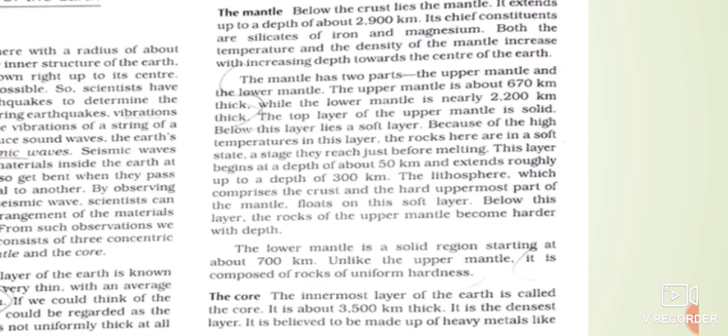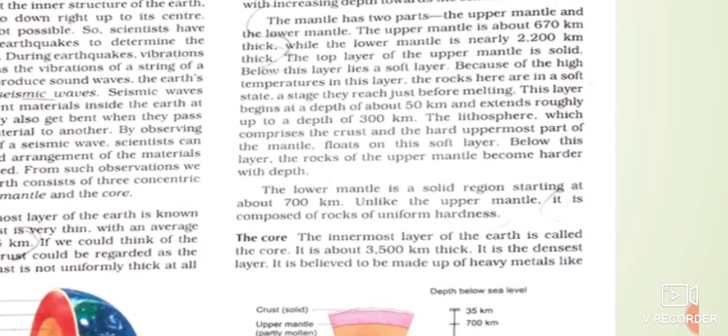Molten material, as long as it is under the surface of the earth, is known as magma. And through volcanic eruption, when it comes out of the earth's surface, it is known as lava. Iron, magnesium and silicon are the major constituents or minerals of the mantle. The uppermost mantle of solid rocks extends from the crust downwards to a depth of 75 to 100 kilometers, and the middle part extends till 300 kilometers.